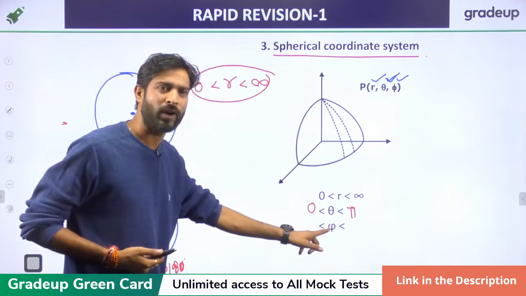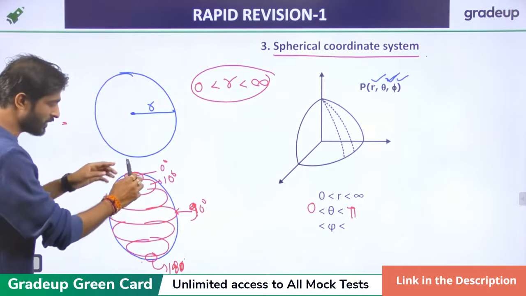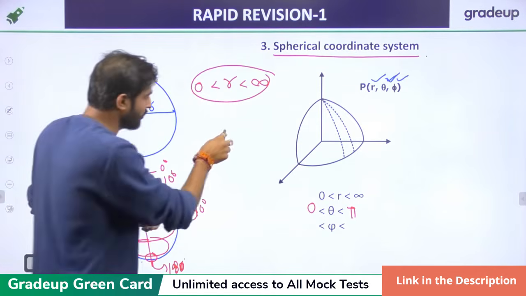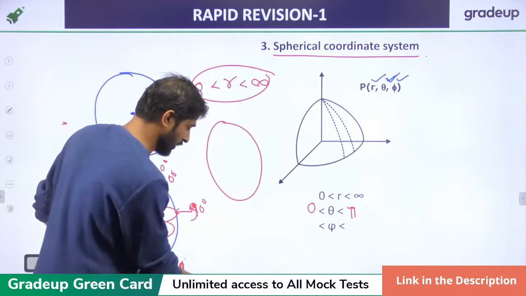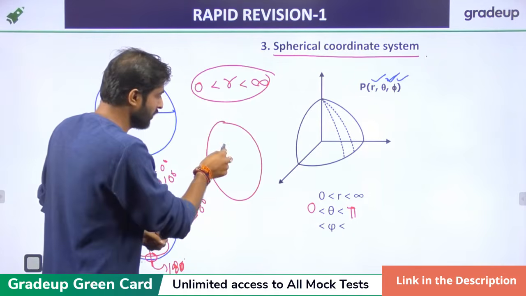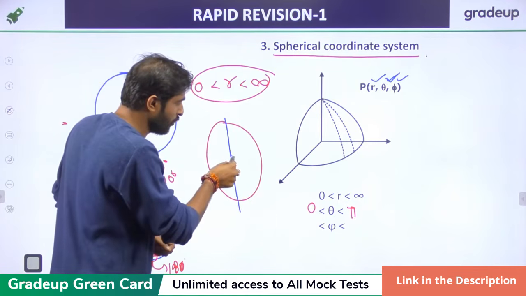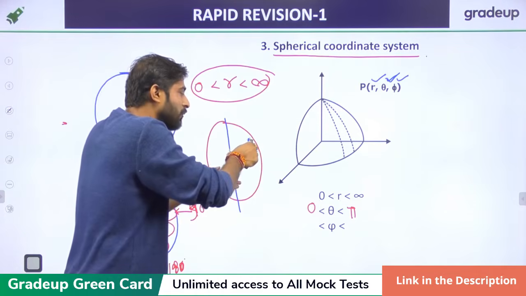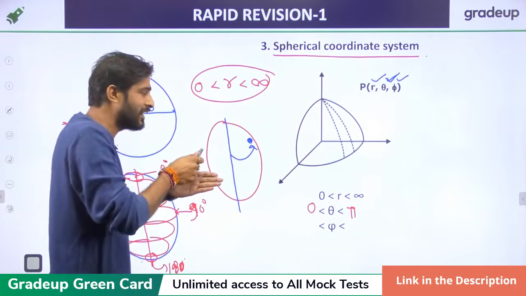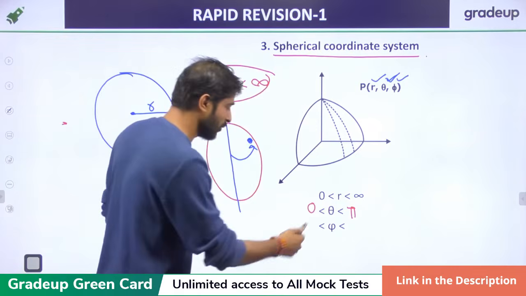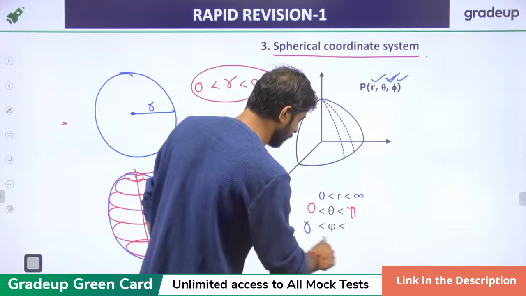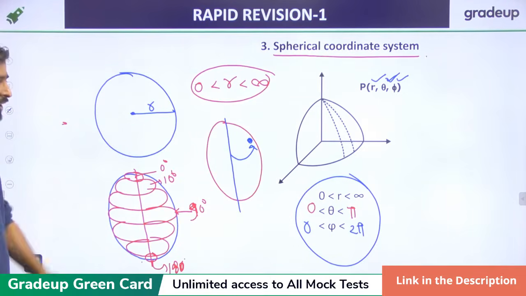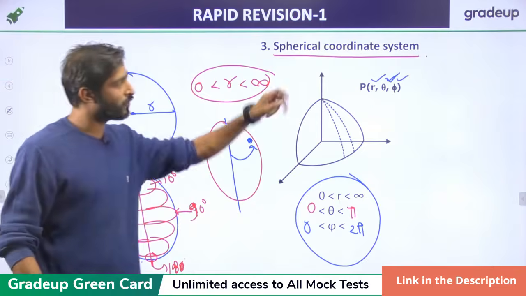And if you want to find the value of phi, then phi is again from this point. If you move in the rotational motion, I'm taking this example here. From this point, if you move in this side, then what is basically the angle? At what angle that point will be found is basically taken by phi. So the value of phi is just 0 to 2 pi. That is basically the range of the spherical coordinate system.